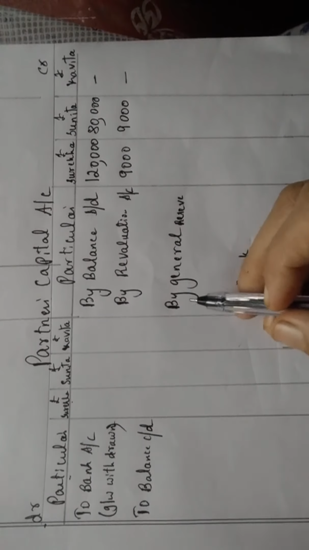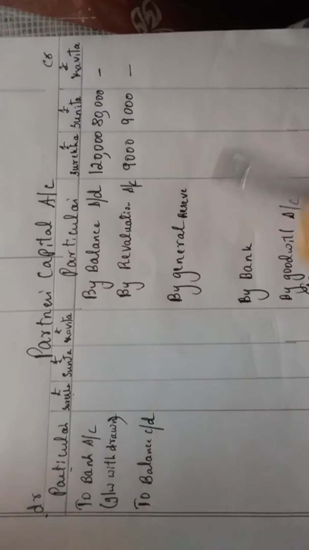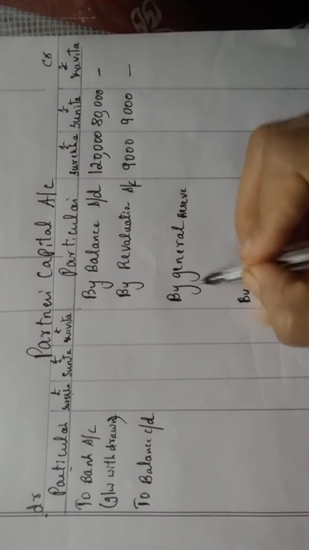Third step is what, students? You see the balance sheet. Is there a general reserve? Yes, general reserve 50,000. So give this. It is on the debit side here, so you'll write it on the credit side: by general reserve. What is the amount, students?